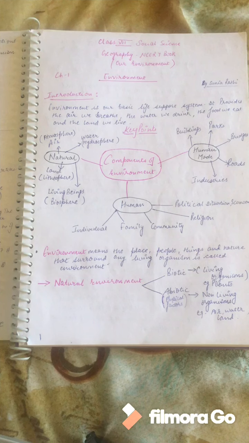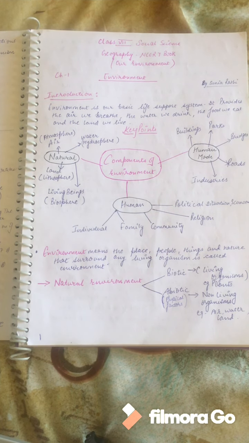That means when the atmosphere, hydrosphere, and land interact with each other, it becomes a biosphere. When they interact with each other, and with the human beings, it becomes a biosphere, right? So the first natural component is already done.